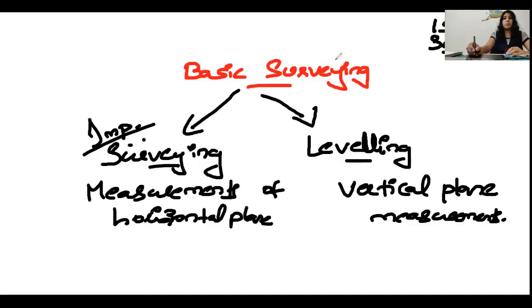Now, before we start, we will first deal with the surveying part only. After that we will be dealing with the leveling session. When I'm talking about the surveying session, we have to go through the primary divisions of surveying first.